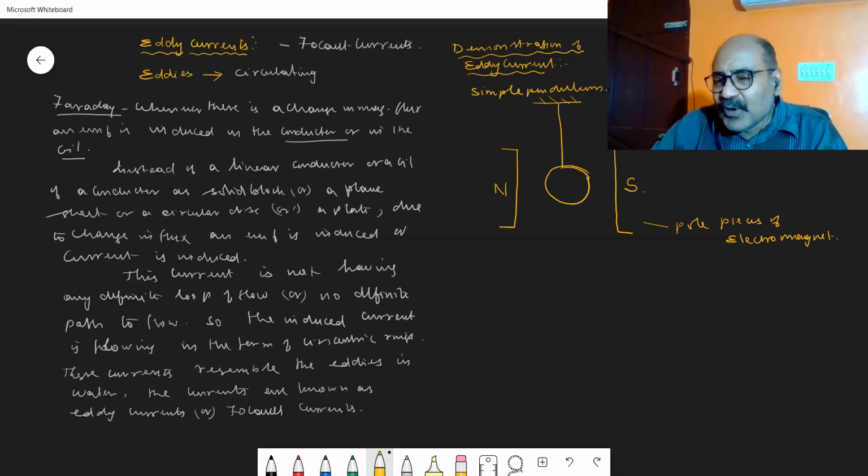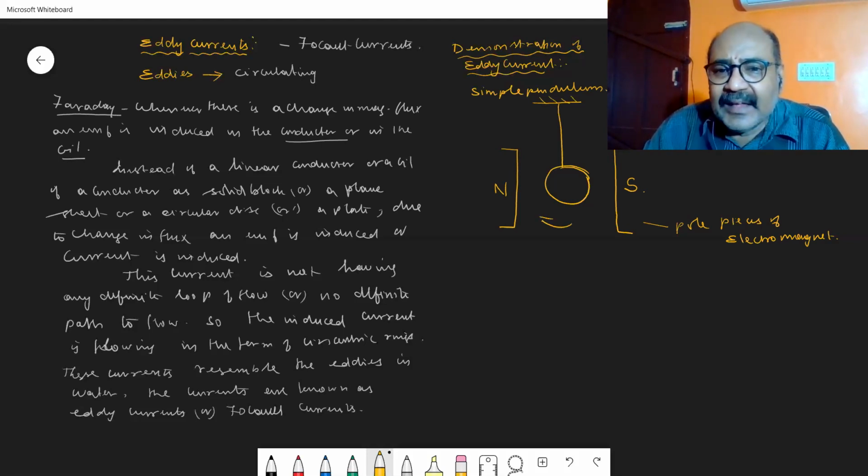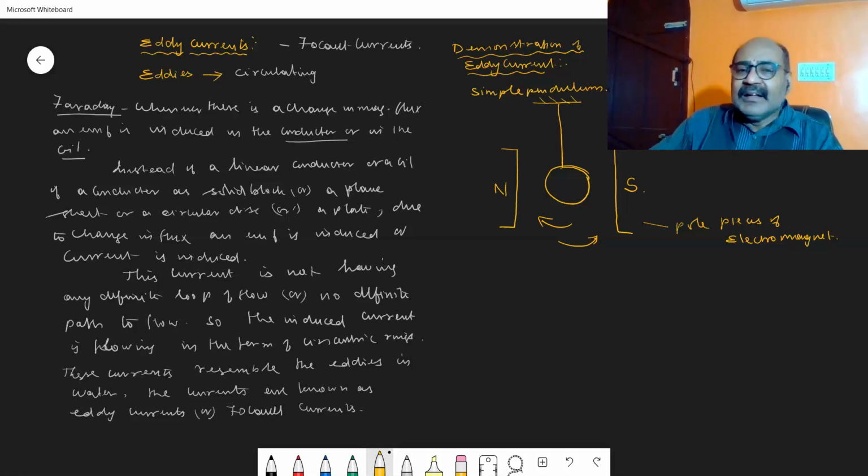In between the poles of the electromagnet, I am going to make this pendulum oscillate to and fro. See how I am going to demonstrate. Consider the initial condition: initially, no electrical current is passed through the electromagnets.